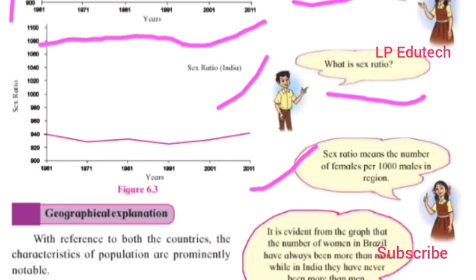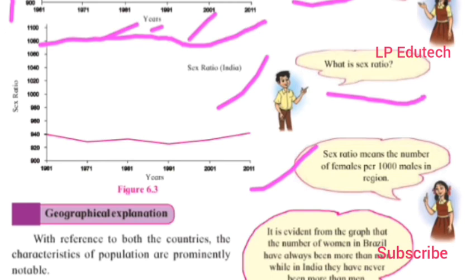It has gone up, that means the sex ratio in Brazil has increased again. In 1971, 1981, 1991 it remains stable and it is increasing, in 2001 also, and from 2001 to 2011 it has reached a high. People have become very much aware, and they are even welcoming baby girls. Therefore the level has increased here.